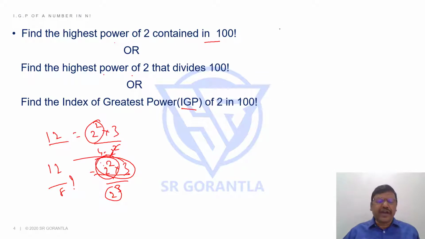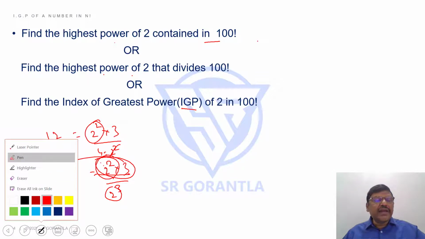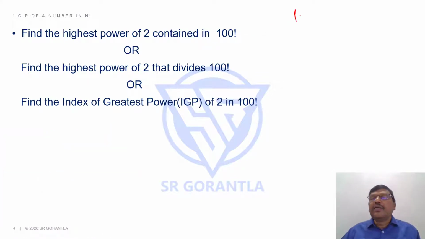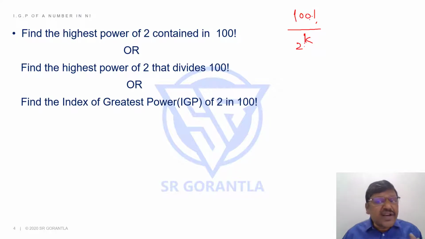If I say 2 power k divides 100 factorial, what is the maximum value k can be? Not 100, students, 100 factorial. 100 factorial means 1 to 100, right? I'll come back to 100 factorial a little later.